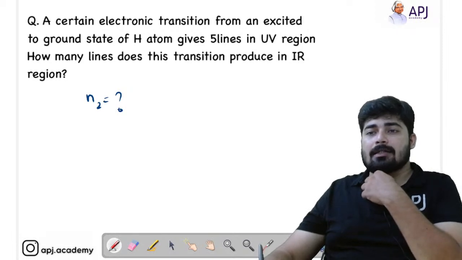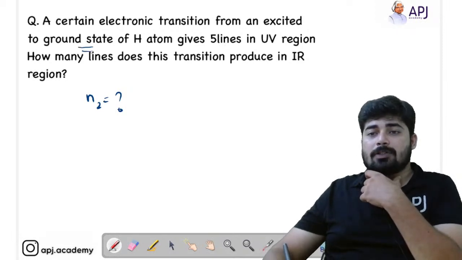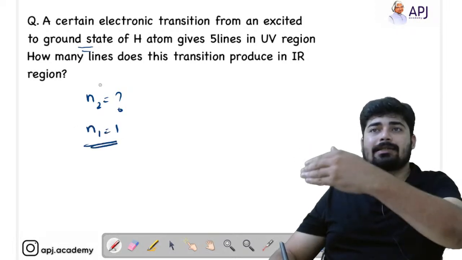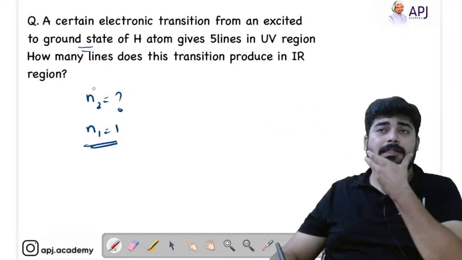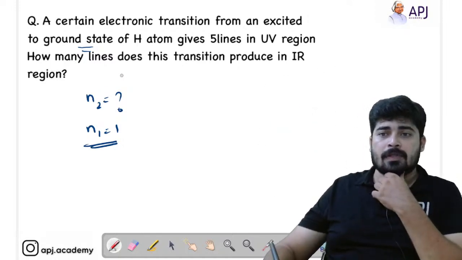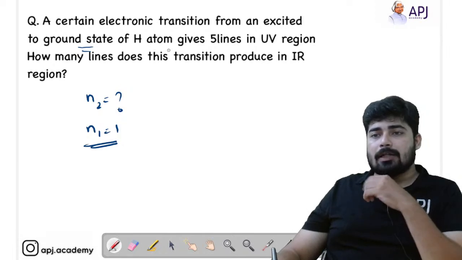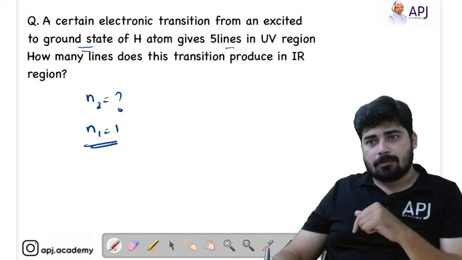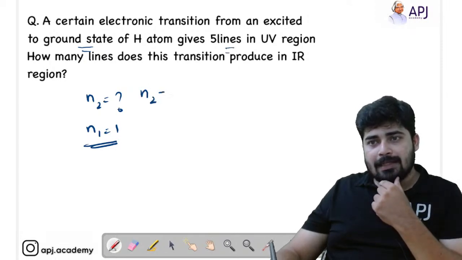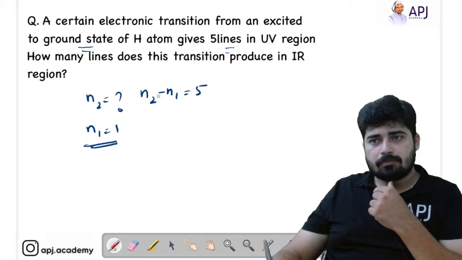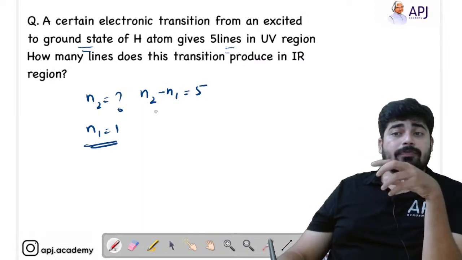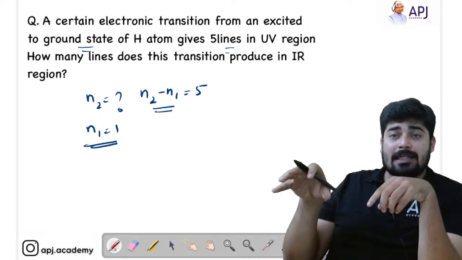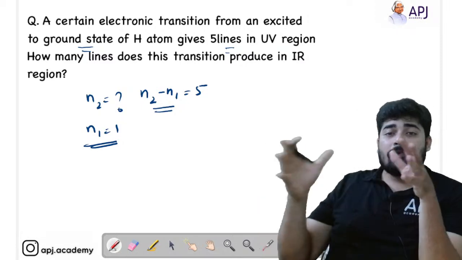That is, it gives to the ground state, means what? Ground state is n1 equal to 1. 1 is the ground state. Second is the excited state, first excited state, then the second excited state. These all we have discussed in the previous lesson. Okay. Now, when the electron jumps from n2 to n1 equal to 1, we got 5 lines. That means n2 minus n1 equal to 5. How did I get that? Because we know the relation. In order to find the number of lines in Lyman series or any other series, we only have to do what?